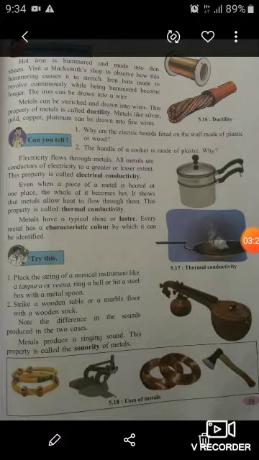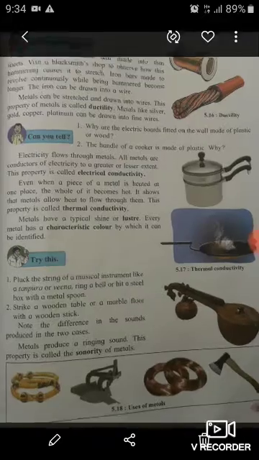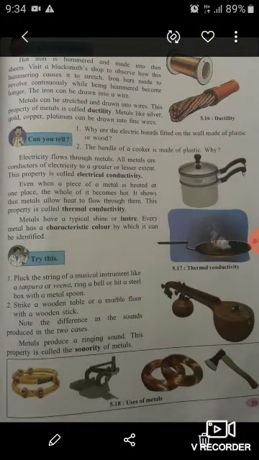And see, on page number 39, some uses are given, as well as another property of metals, that is sonority. Sonority means metals produce a ringing sound. This property is called the sonority of metals. See, pluck the string of a musical instrument like a tanpura or veena. You know that. Ring a bell, or hit a steel box with a metal spoon. That also gives us sound.